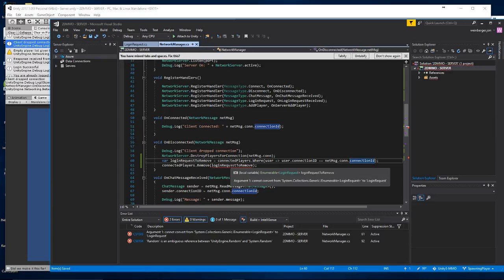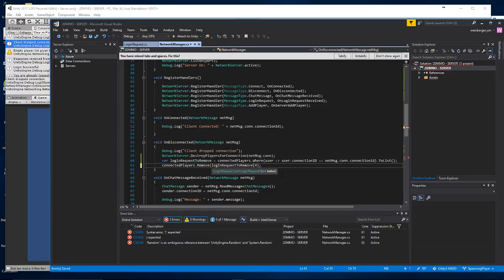Why not? Right, hold on. It's login request to remove. Oh, okay, right. I think I need to say dot toList, perhaps. There we go. Nope. Cannot convert from system collections generic list to login request. So hold on. Login request to remove subset 0.